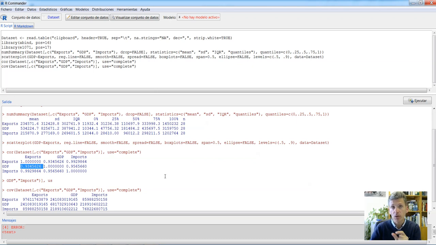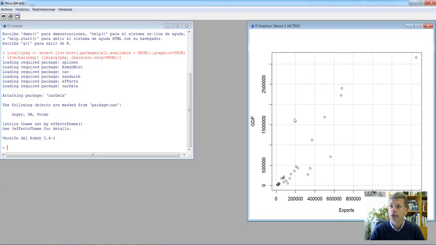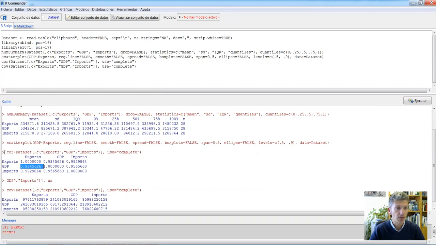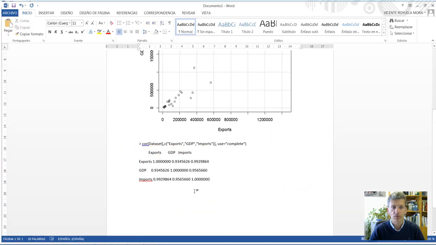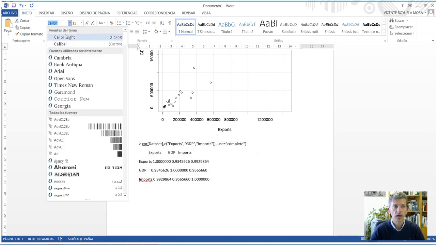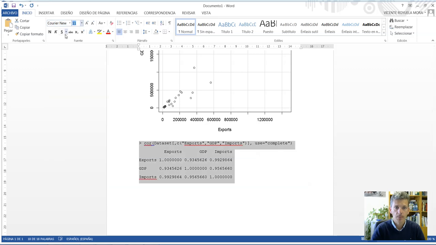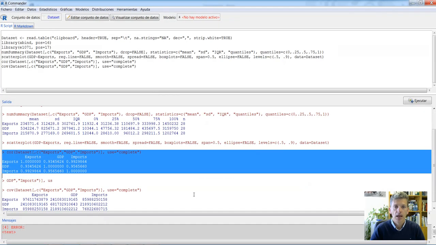0.93, the association between these two variables is extremely large. And this can be also seen in here, okay? So there is no doubt about it that this association was pretty strong. We could have copied and pasted these results, remember, into our Word file. If you want a better, let's say, format, you can change it into Courier, and then you'll see it's better.